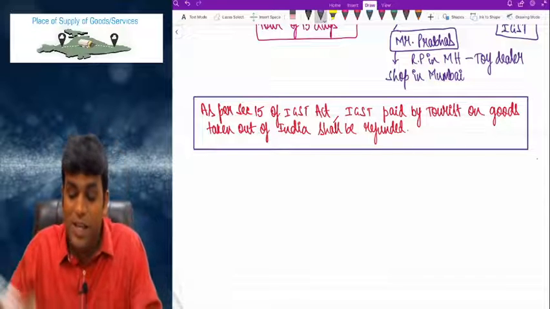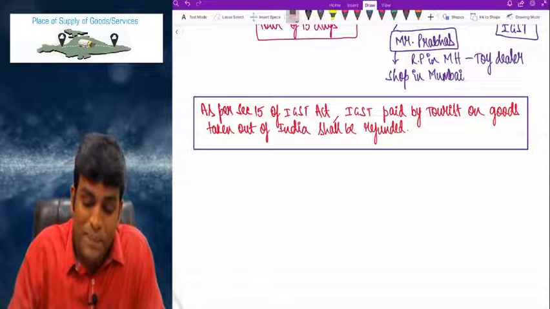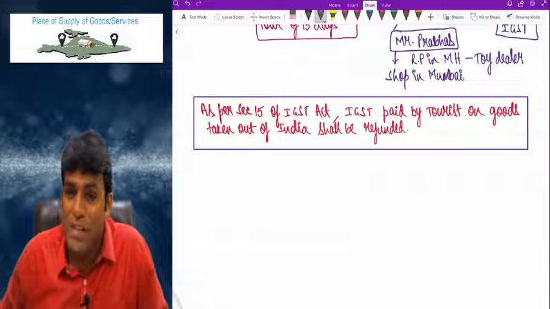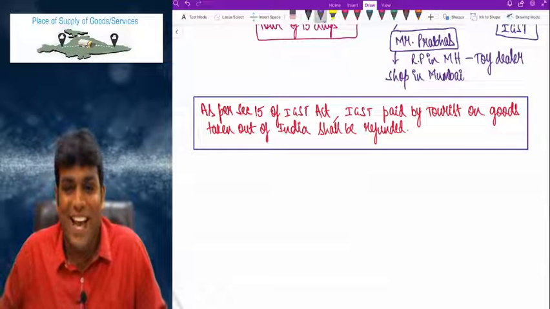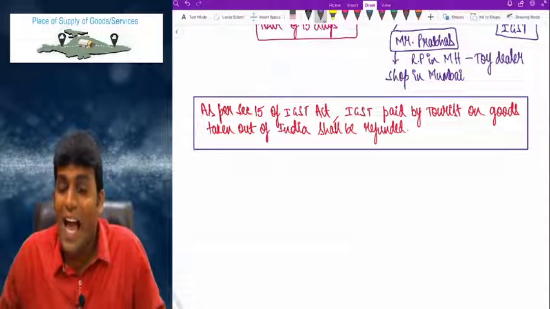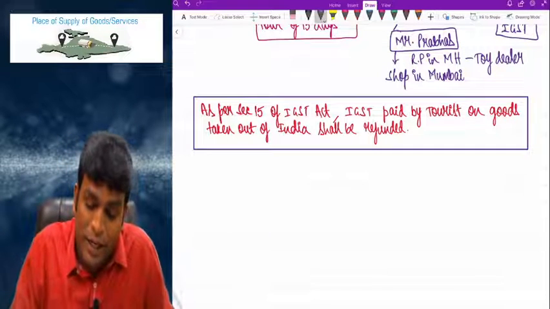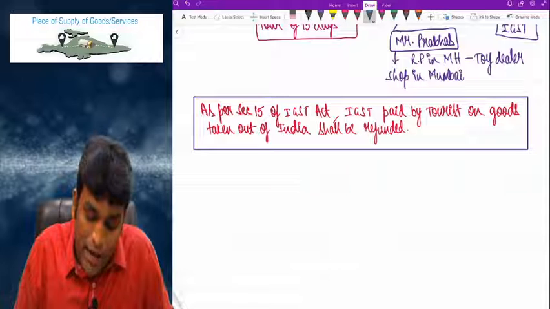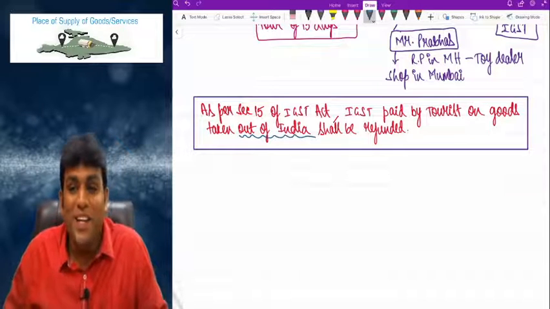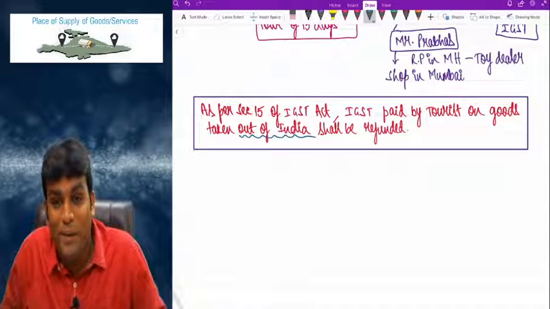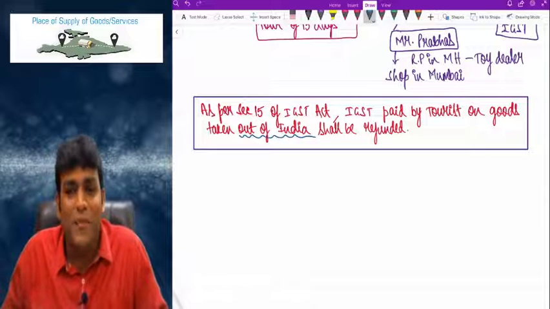As per which section, sir? As per section 15. One more time I repeat. As per section 15 of IGST Act, IGST paid by tourist on goods taken where? That is important. On goods taken out of India shall be refunded. So whatever goods are being taken out of India, that is only refunded.